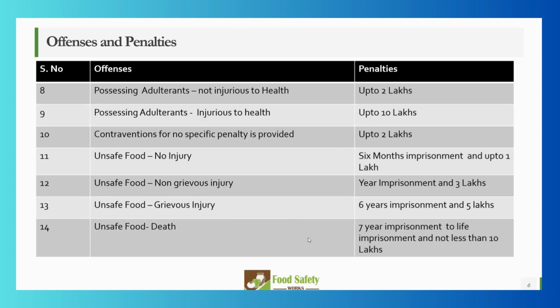Madam, very good evening. These points were very good, what you have raised in the PPT, the penalties and clauses. The thing is that every food business operator, some people might not take the license.